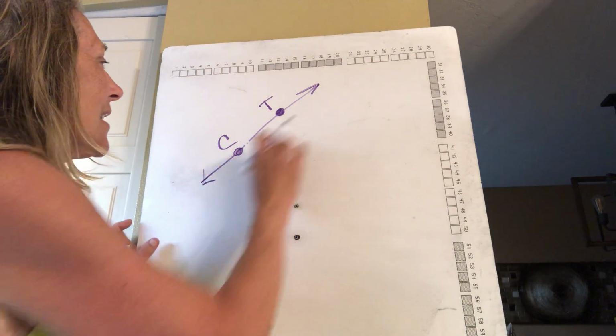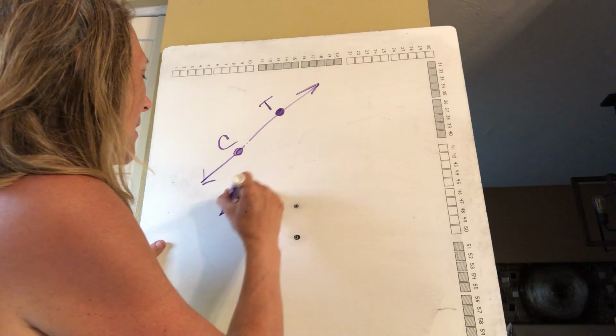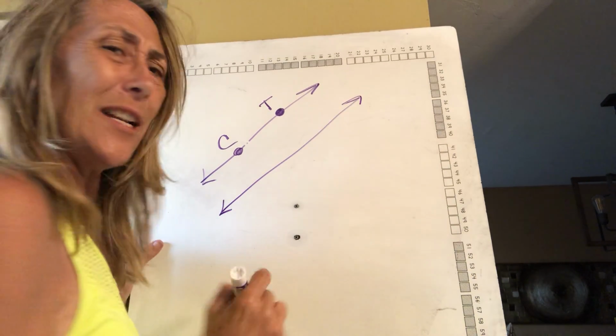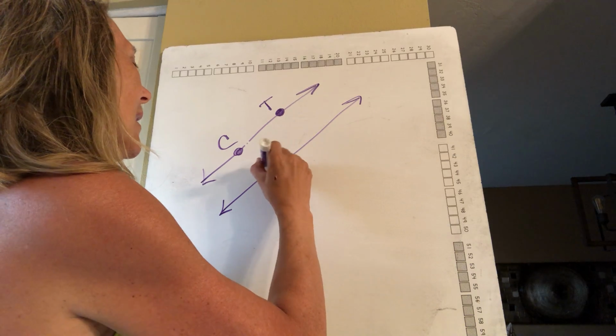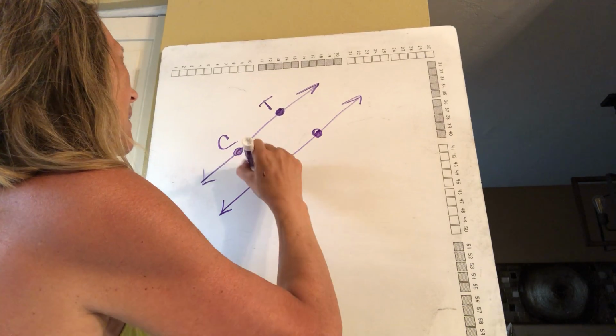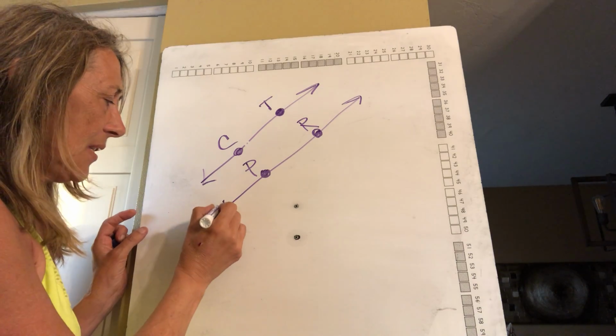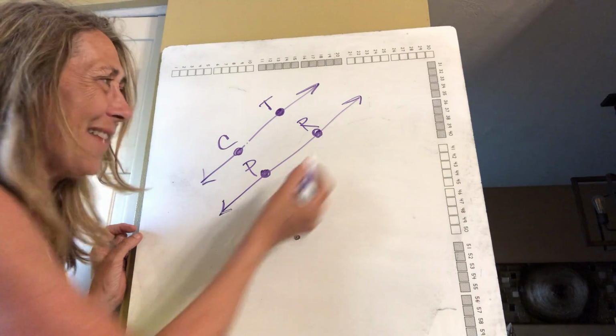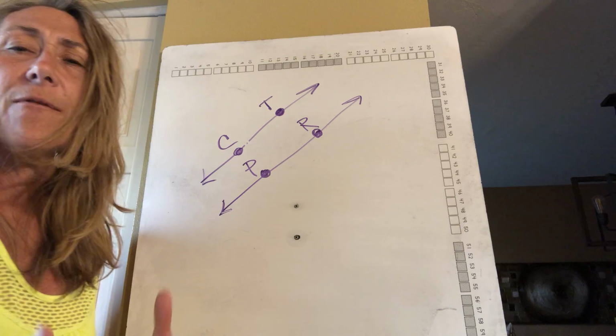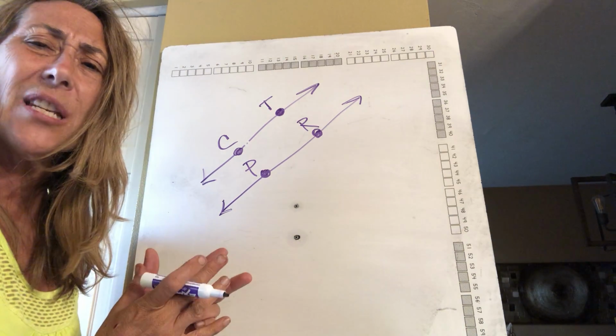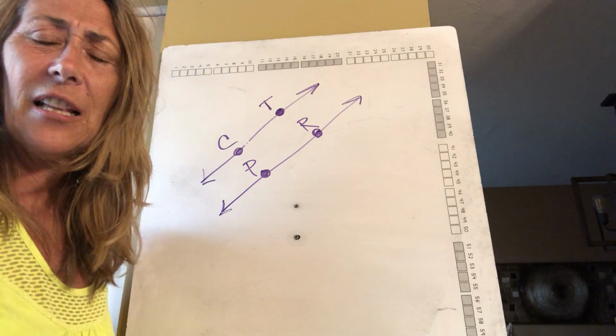So here's line CT. And I'm going to draw this line right below it, and I'm going to call it PR. Because they have this little arrow at the end, it means they're going on forever and ever. So these lines are going on indefinitely, forever.